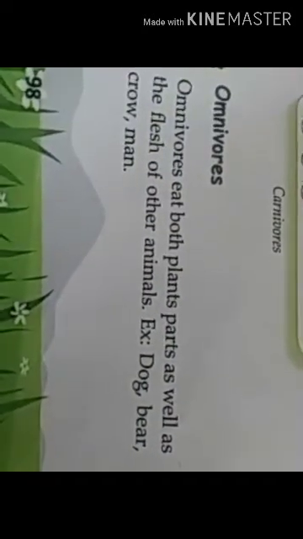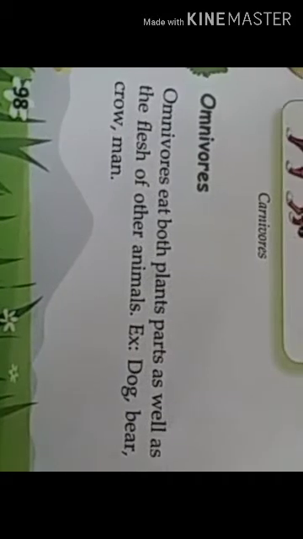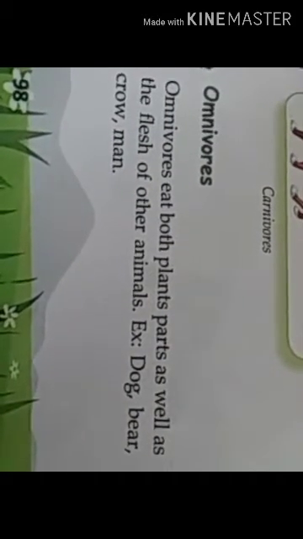Now omnivores. Omnivores eat both plant parts as well as the flesh of other animals, example dog, bear, crow and man. Now there are some animals which eat the flesh of dead decaying animals. Some birds eat the animals who died as their food. They keep the surrounding clean, example vulture, fox and jackal. They eat the food of dead animals, dead persons.